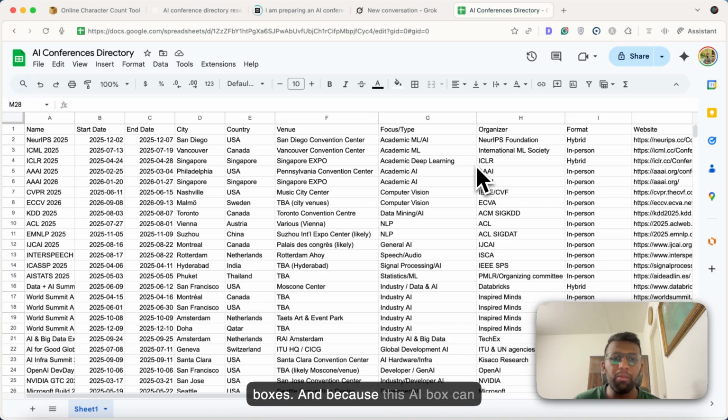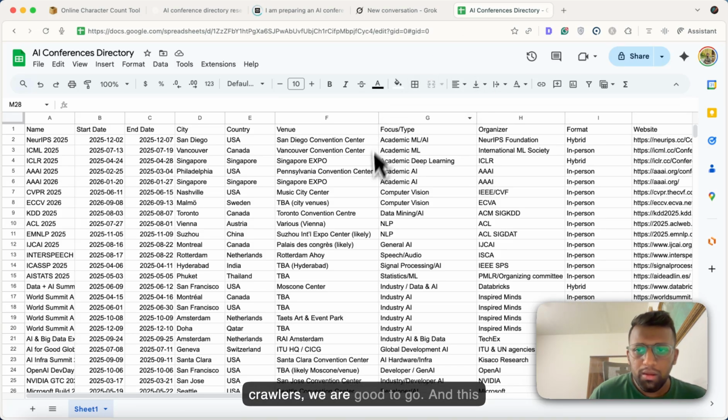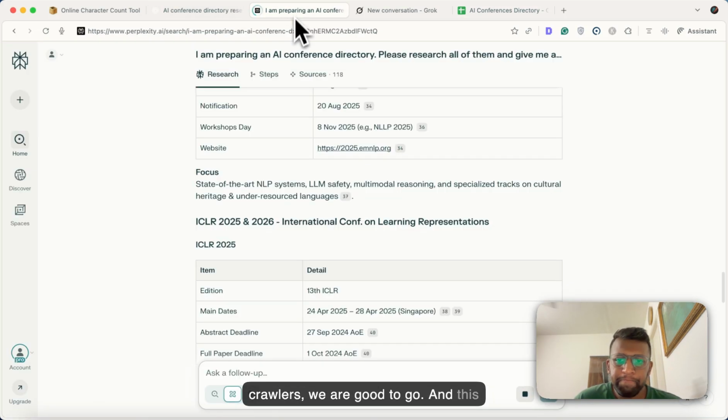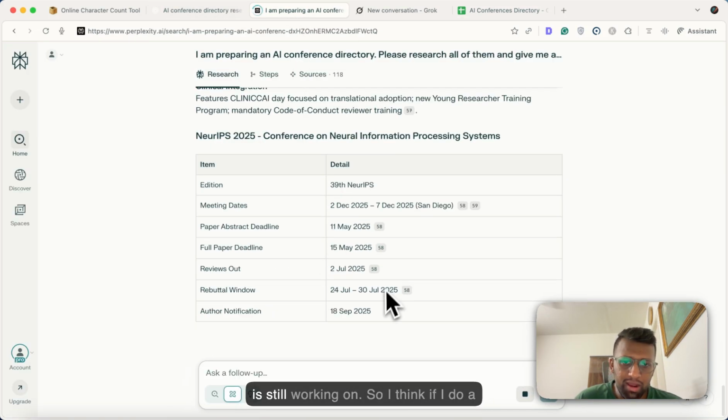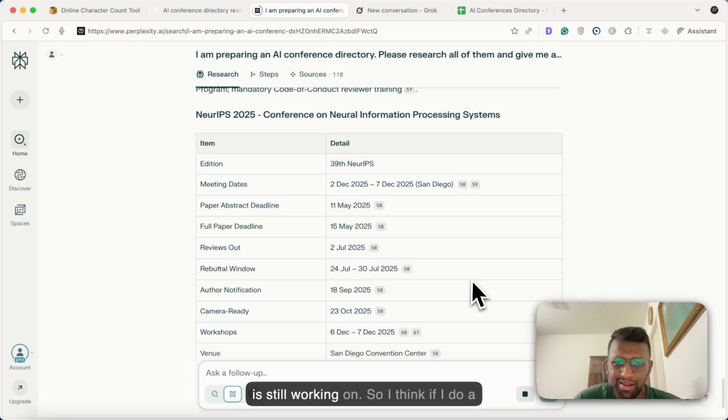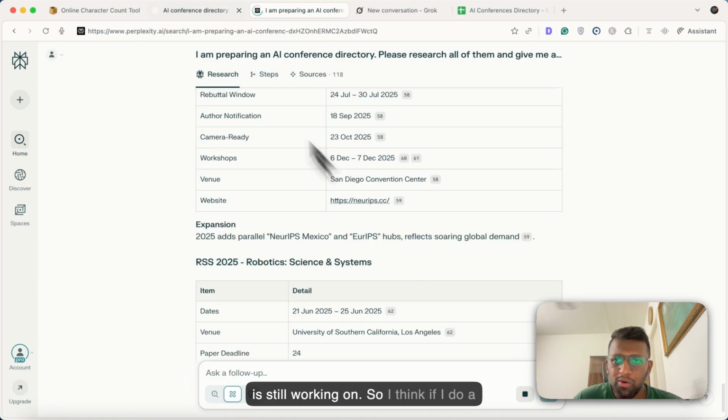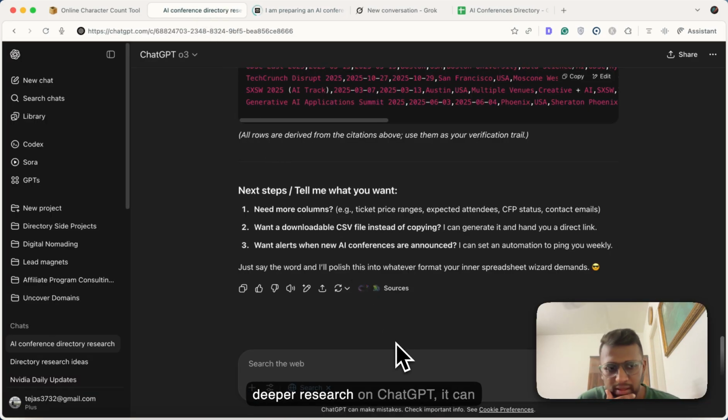Because these AI bots can scrape majorly all of the websites, unless these websites have blocked the AI crawlers, we are good to go, right? And this is still working on it, right? So I think if I do a deeper research on ChatGPT, it can get even more data for us. So I hope you got the gist of it.